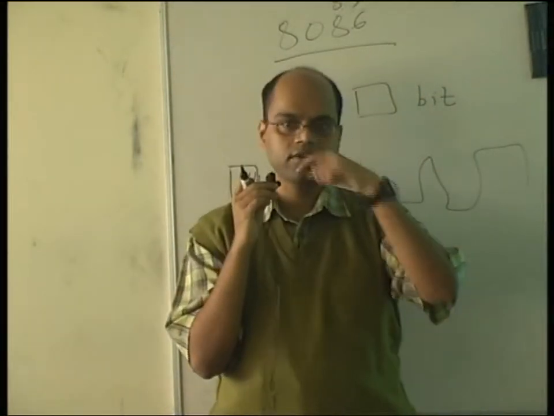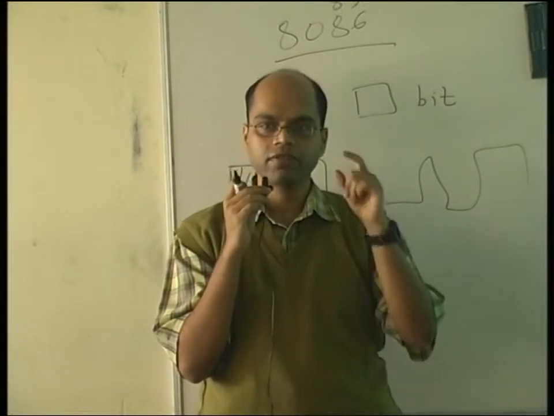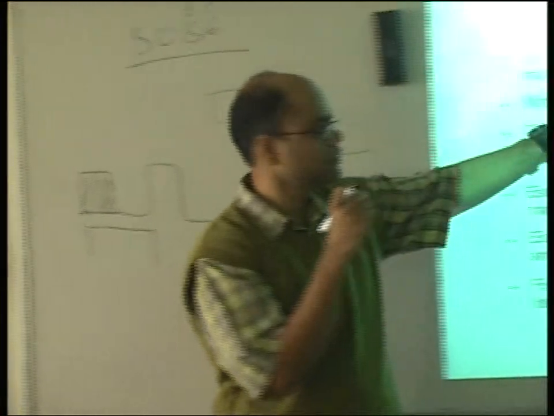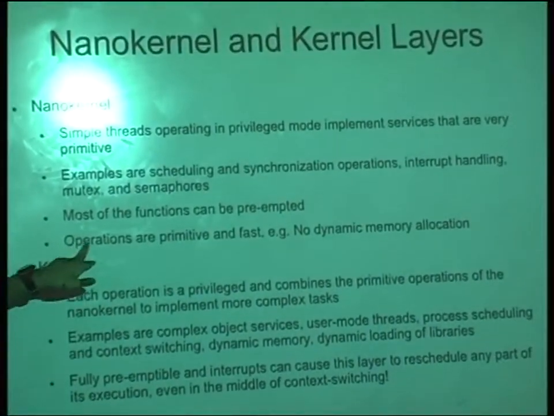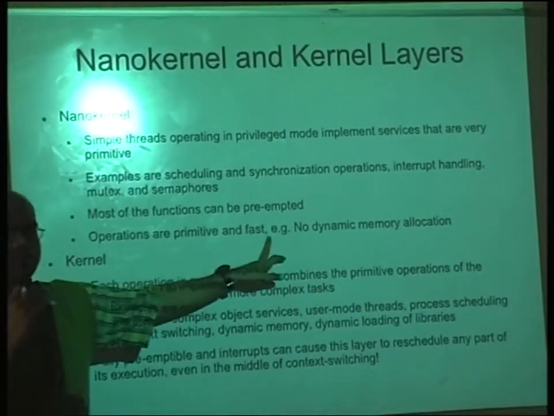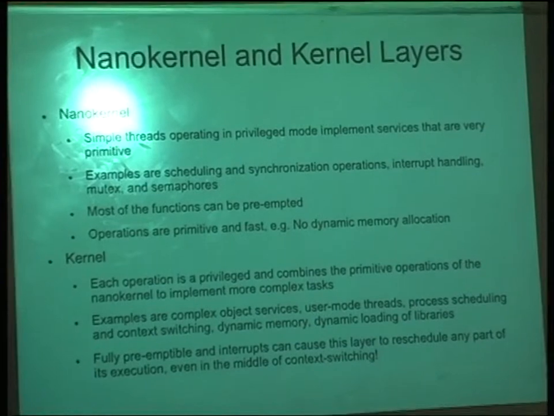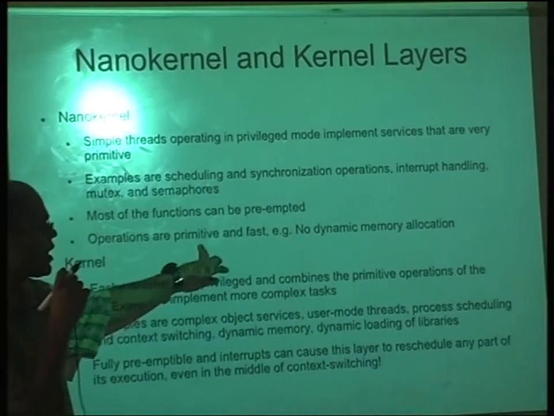When you write code in an embedded system or anything in the operating system, try to do everything quickly and finish it. Most of the functions can be preempted, so that's why the system is responsive. Operations are primitive and fast, so you don't do very big computation like exponential operations. Everything is a shift operation, addition, subtraction, if then else, that's it. You don't do big mathematical calculation.